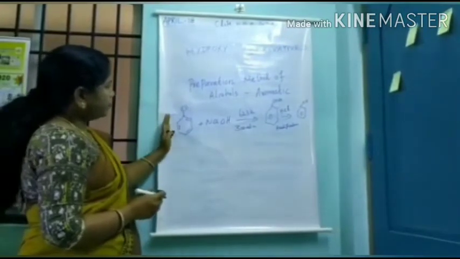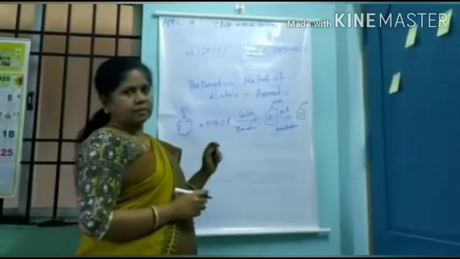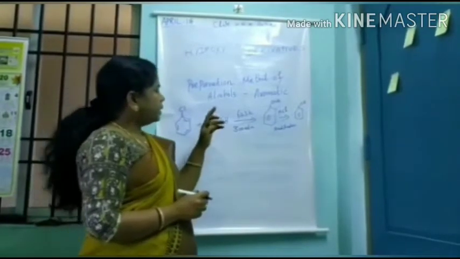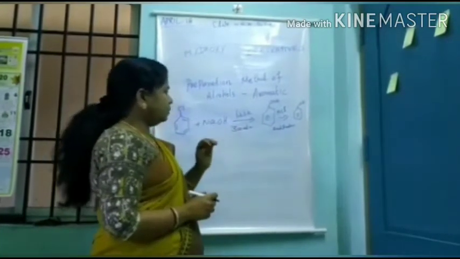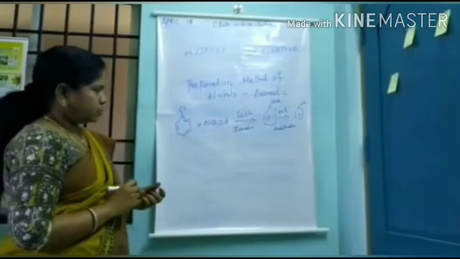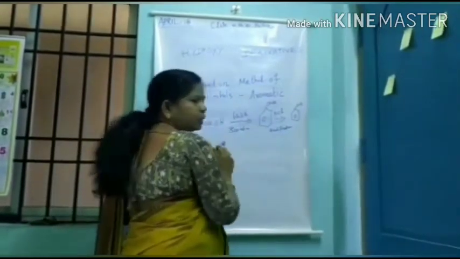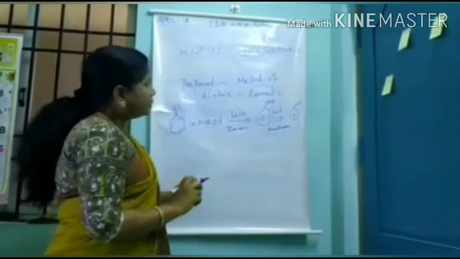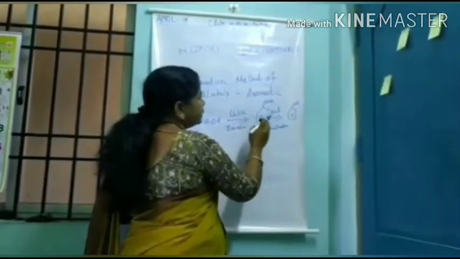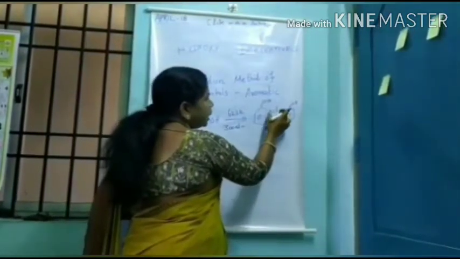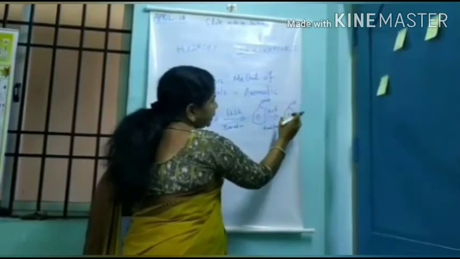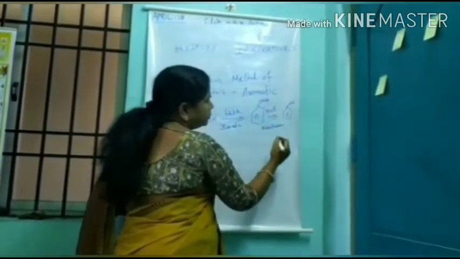We add chlorobenzene with sodium hydroxide at 623 Kelvin and 300 atmosphere, and we get sodium phenoxide. After that, we acidify sodium phenoxide with hydrochloric acid and we can prepare phenol.